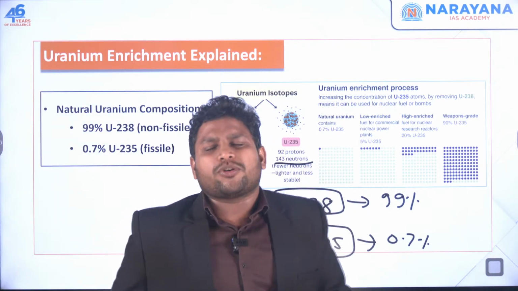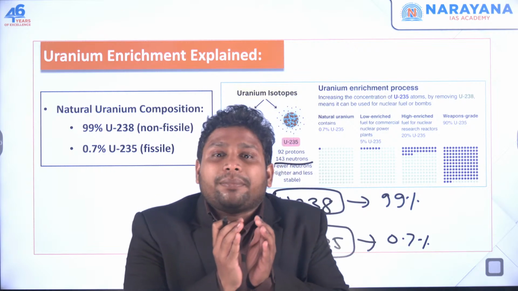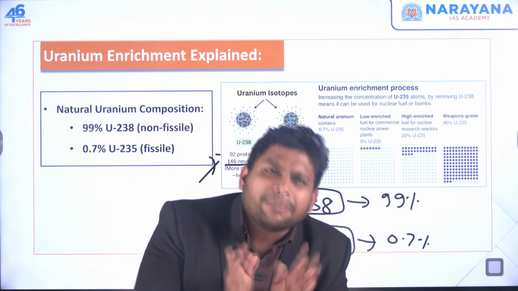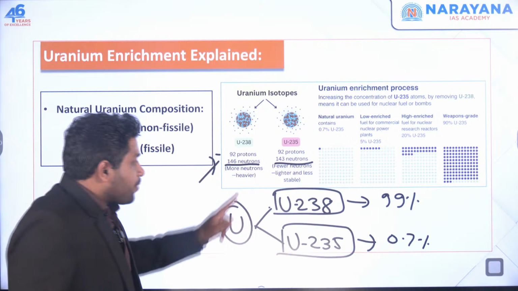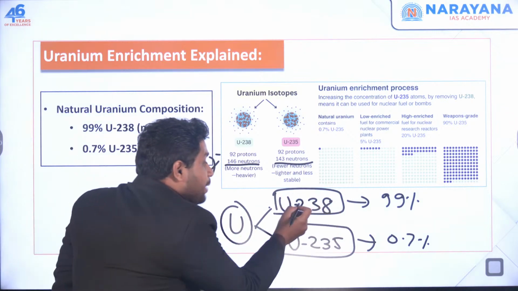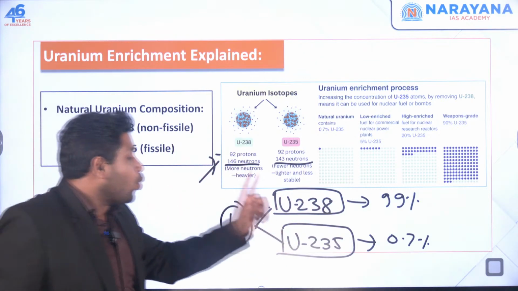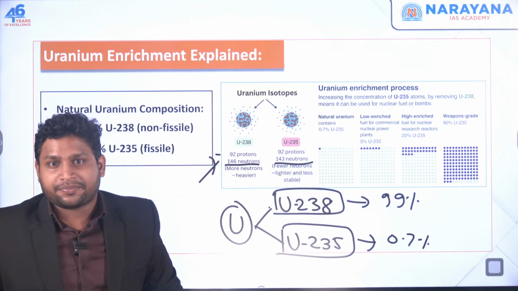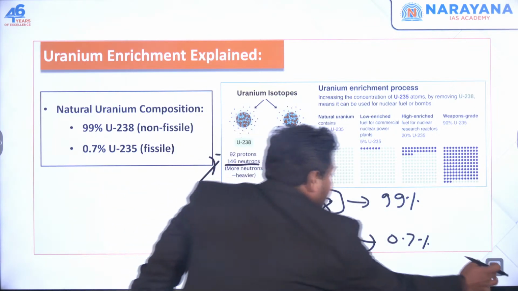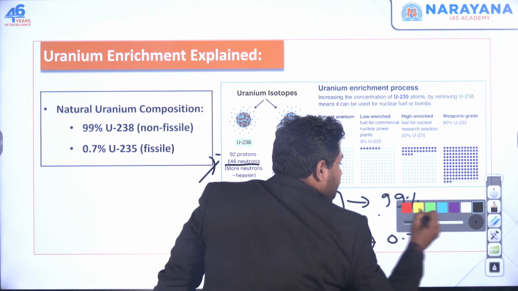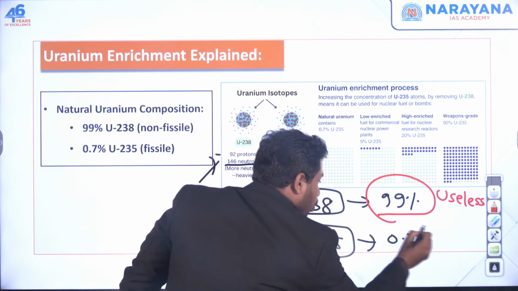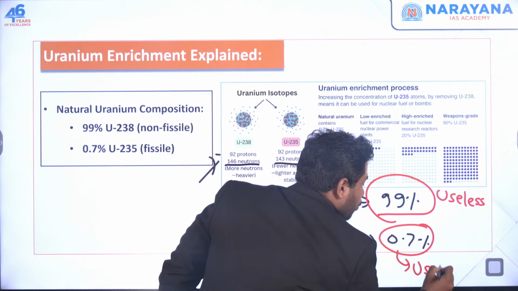Because of the number of neutrons, this element will either become heavier or lighter. If more neutrons are there, it will become heavy. If fewer are there, it will become light. Okay. Now see, whatever uranium we are getting naturally, 99% is uranium 238 and only 0.7% is uranium 235. Now we have a problem. What is the problem? This 99% part is useless for me, and only this 0.7% is useful.